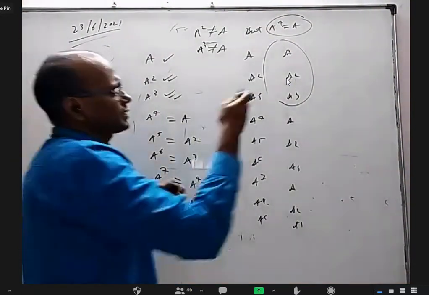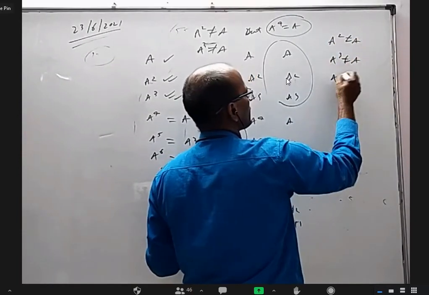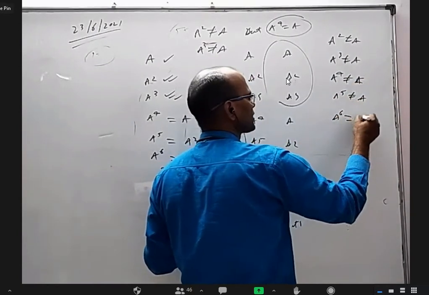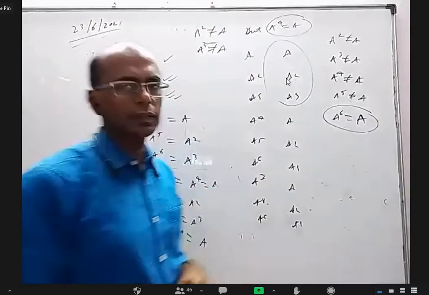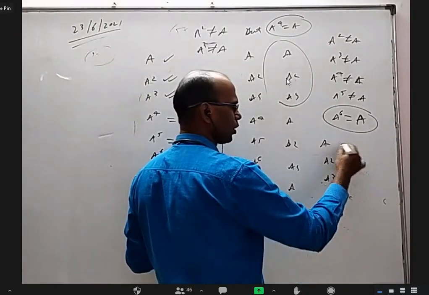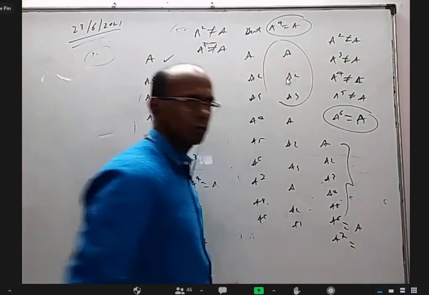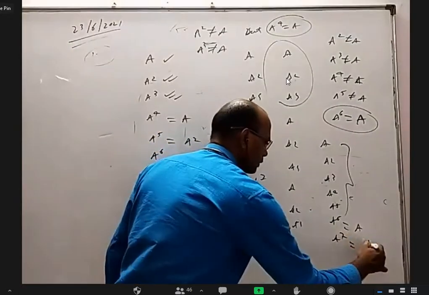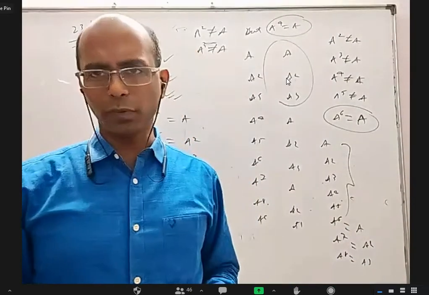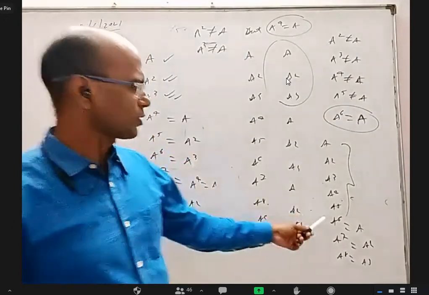Let us say some other matrix, where A square did not give A, A cube also did not, A power 4 also did not, A power 5 also did not, but A power 6 gave A. Then A square, A cube, A power 4, A power 5 are all different only. A power 6 will be A, and A power 7 will be A square. A power 8 will be A cube. A power 9 will be A power 4. A power 10 will be A power 5. A power 11 will be A power 6, which is A again.